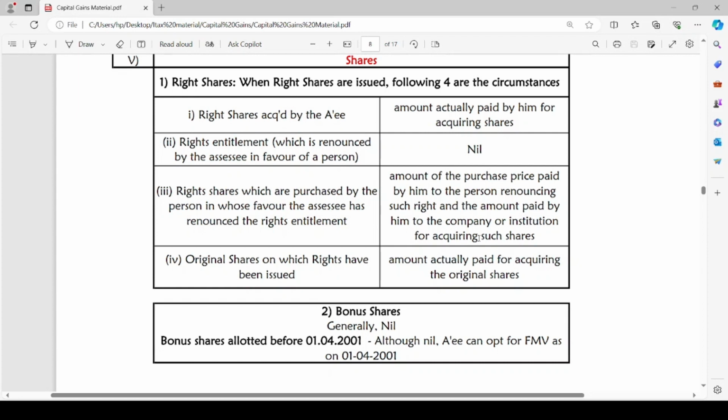The next case is bonus shares. Generally, for bonus shares, cost of acquisition is nil. But if the bonus shares are allotted before 1st April 2001, although there is nil cost of acquisition and no cost is paid by the assessee, the assessee can opt for FMV as on 1st April 2001 as cost of acquisition of such bonus shares. The assessee can opt for fair market value as on 1st April 2001 of such bonus shares if they are allotted before 1st April 2001.